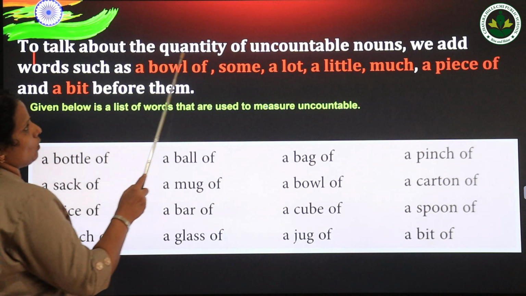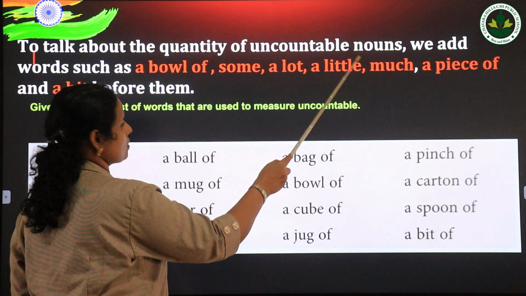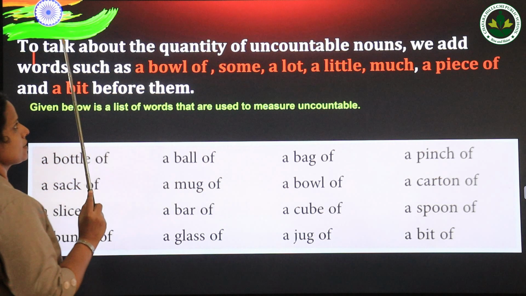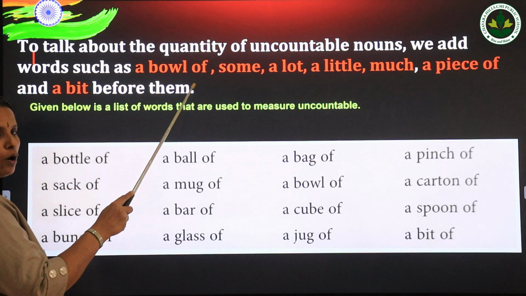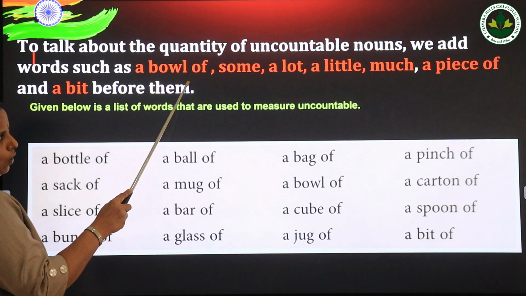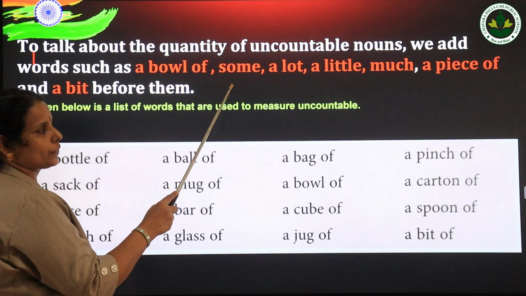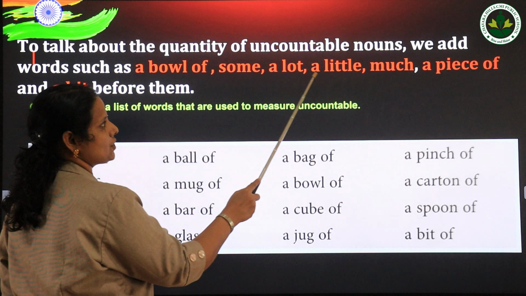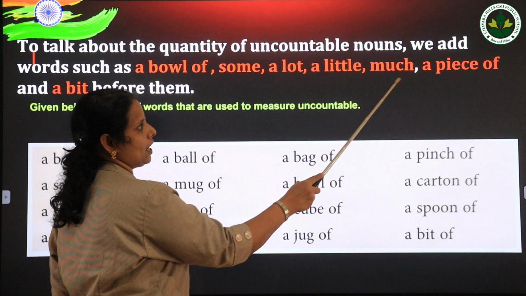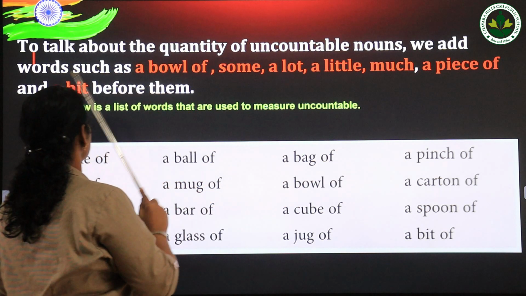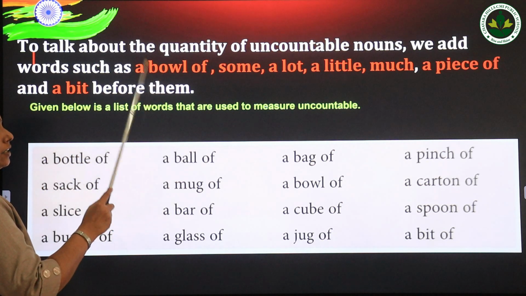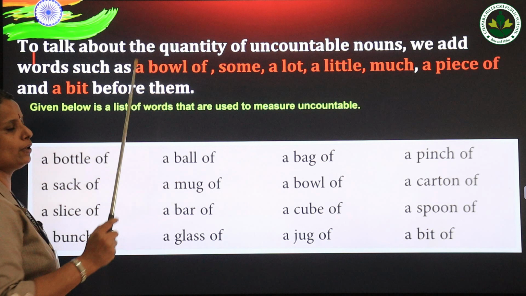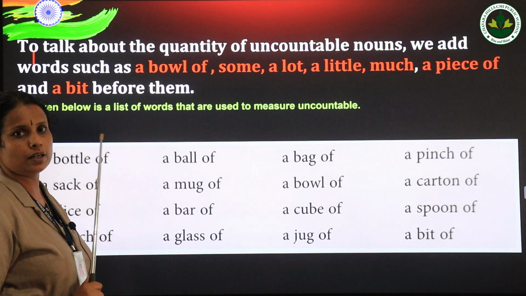To talk about the quantity of uncountable nouns, we add words such as, remember these words: a bowl of, some, a lot, a little, much, a piece of, and a bit. So these are the measuring words used before uncountable nouns.